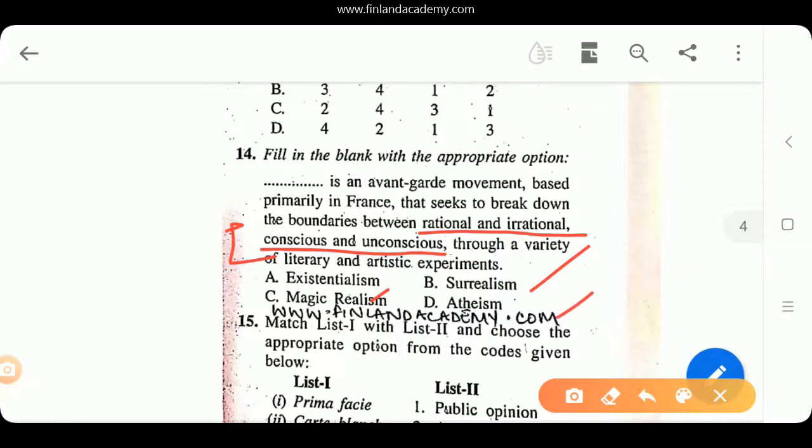Then you have atheism, very easy, we all know that it is the absence of belief in gods. So that is atheism. So yeah, Surrealism is the right answer here. They're talking about conscious versus unconscious. It's a very easy statement. Now let's move on to the next question.